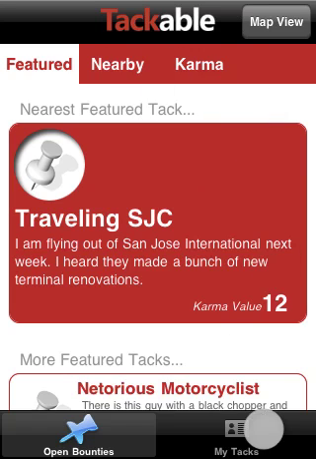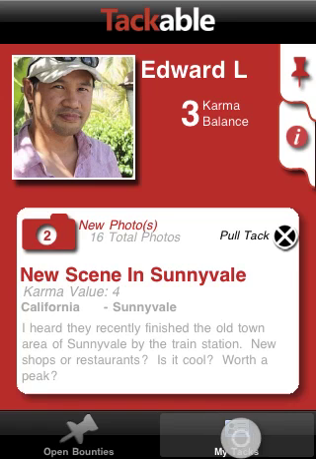So these are the different sort options. That was the map. Let me show you real quick. This is me. And I placed a tack which acts like a beacon out in Sunnyvale. Now, anyone who happens to be in Sunnyvale at that particular location that I've picked will pick up on this request beacon, and they'll see that I'm looking for pictures of the old town area of Sunnyvale. Heard they improved it a lot. What's going on? Is it worth my visit? I put a karma value bounty of 4 on there. No one's dogpiled on top of that, so it's still 4.